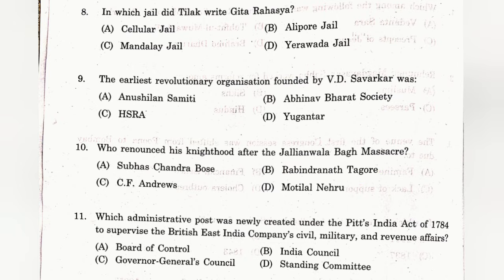Question number 11. Which administrative post was newly created under the East India Act of 1784 to supervise the British East India Company's civil, military, and revenue affairs? The answer is A. Board of Control. The Board of Control was established by the East India Act of 1784 to oversee the British East India Company administration in India.